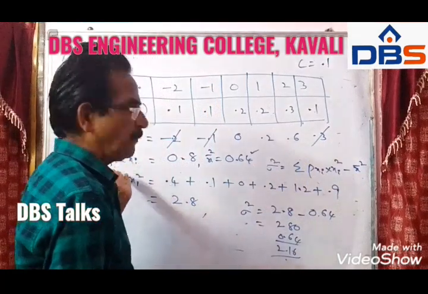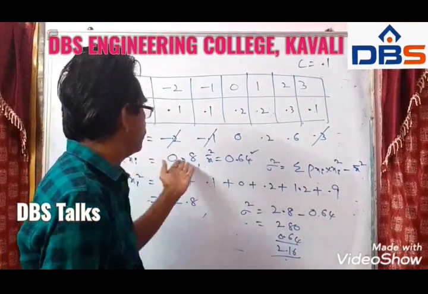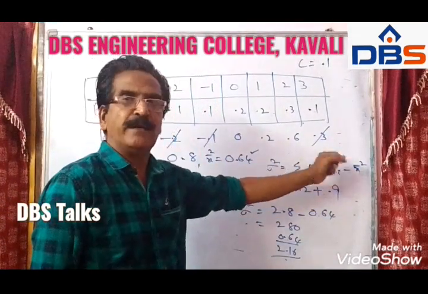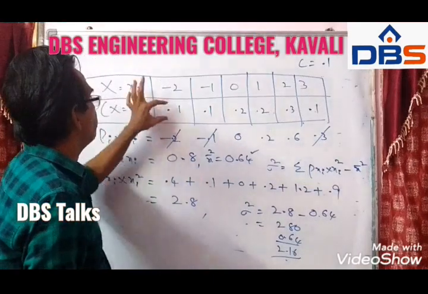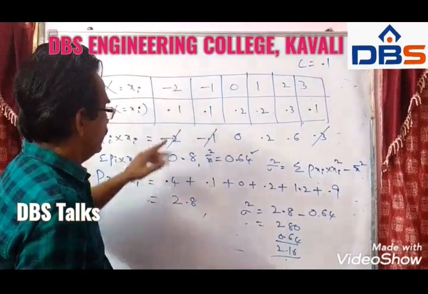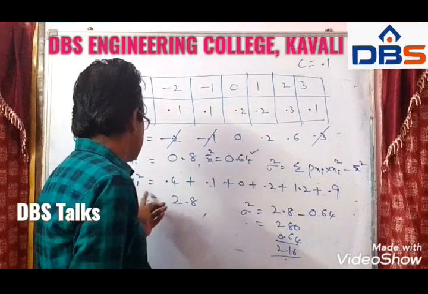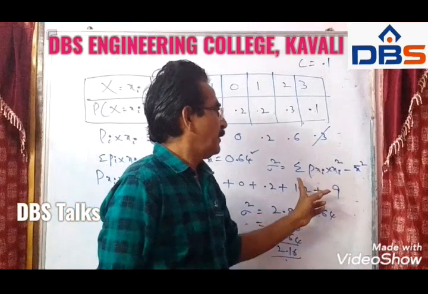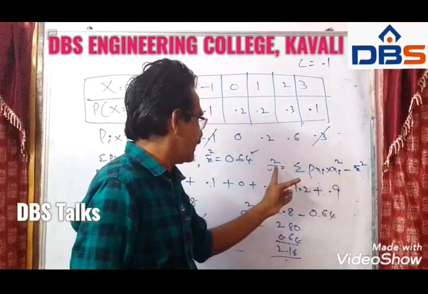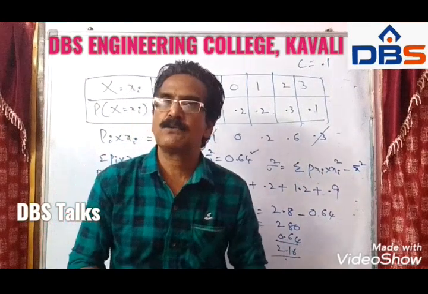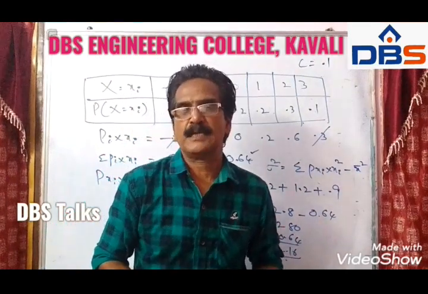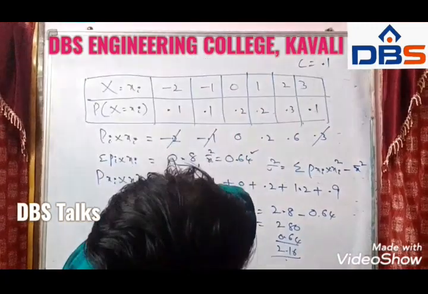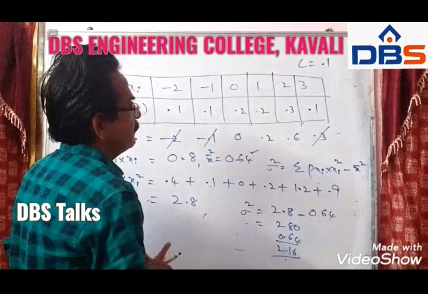That is very clear. X bar is equal to sigma pi into xi. So after finding this, find pxi into xi square. By doing this, sigma pxi into x square is equal to 2.8. So by doing this, we get sigma square. So sigma square is equal to 2.16, friends. Sigma square is equal to 2.16. That is your answer, friends. Okay friends, let us go to the next problem.